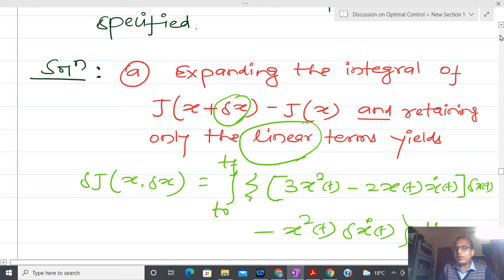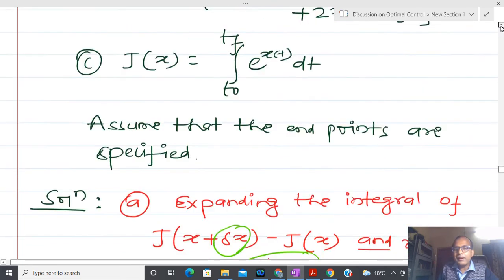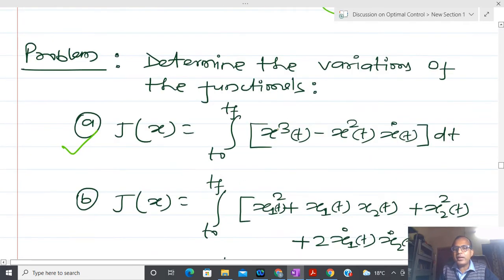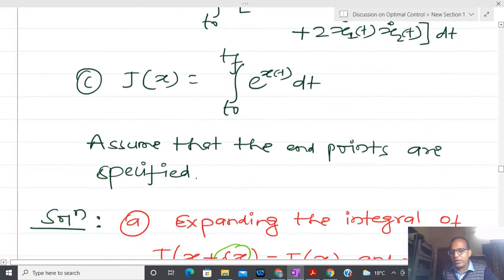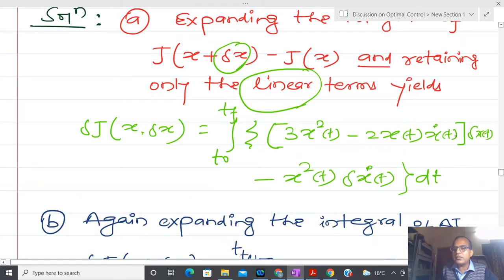So I have to substitute x plus delta x everywhere, and in place of x dot, x dot plus delta x dot, and after that we have to select those terms which contain just delta x and delta x dot. Please check whether the result I have written here is correct or not. That is your job.